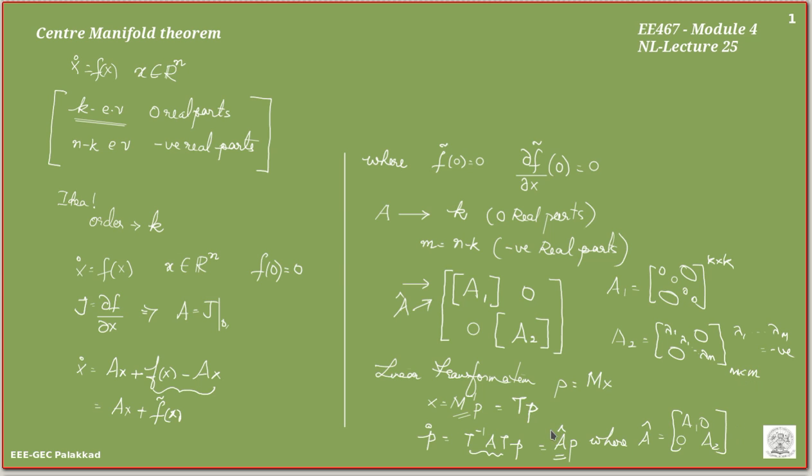We have made the transformation and now we get a new system where P can be defined as y1, y2, etc. up to yk, with k values corresponding to the zero real parts.